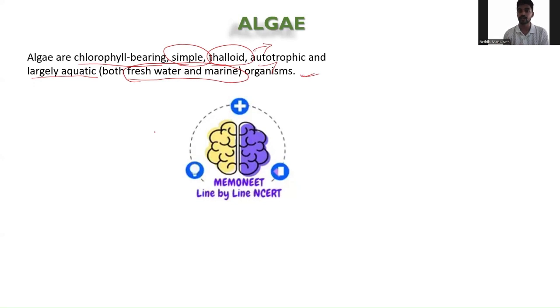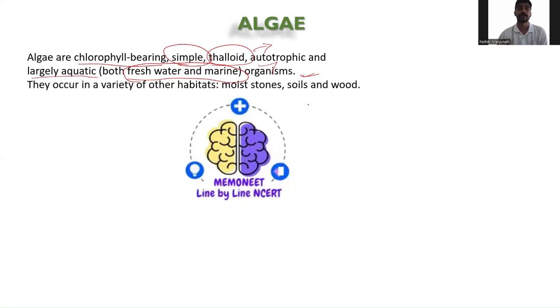Not only that, this is all about algae being individual, but algae also show a symbiotic relationship with other living organisms. So where all will you actually find the algae? You will see the occurrence of algae in a variety of habitats, such as moist stone, soil, and wood.